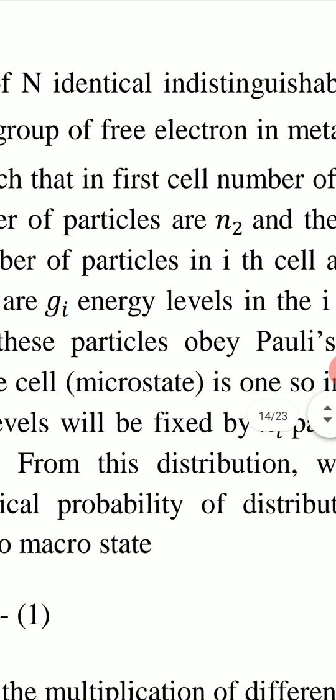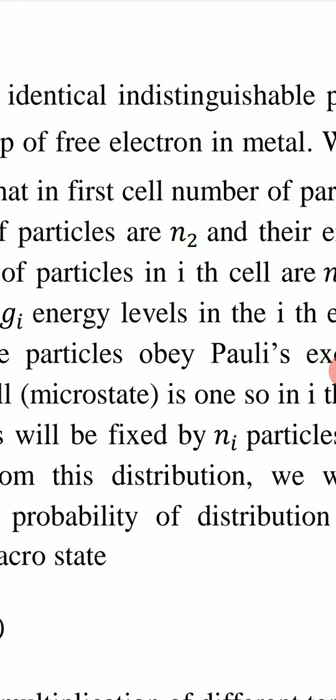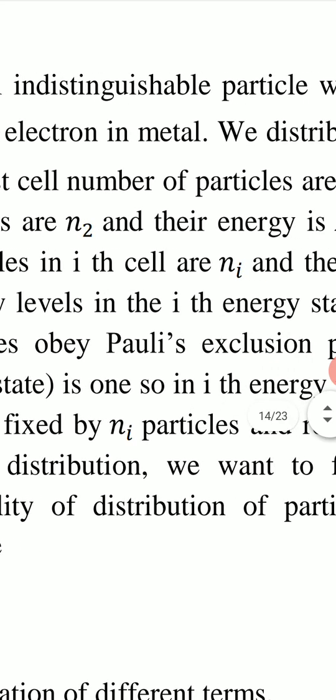Example, a group of free electrons in metal. In metal there are large number of free electrons. Electrons have spin half, so these are fermions and obey Fermi-Dirac statistics.